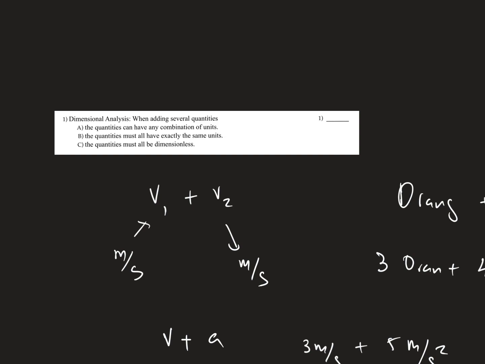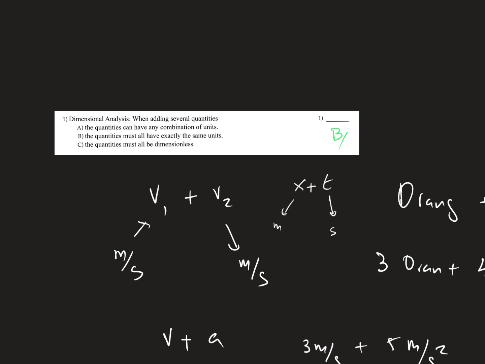All quantities must have exactly the same units. And for sure, if you try, for example, to sum x plus d, can you sum it? No. Why? Because x is in meters, d is in seconds.